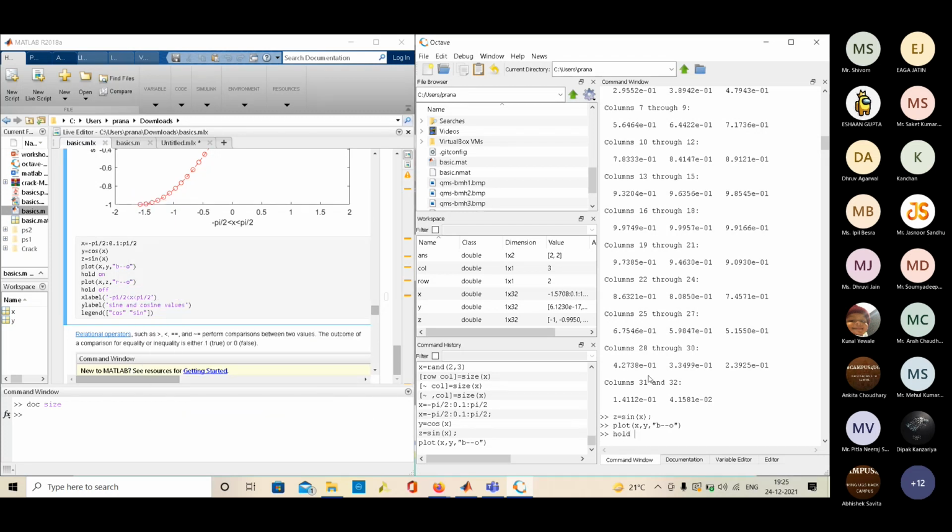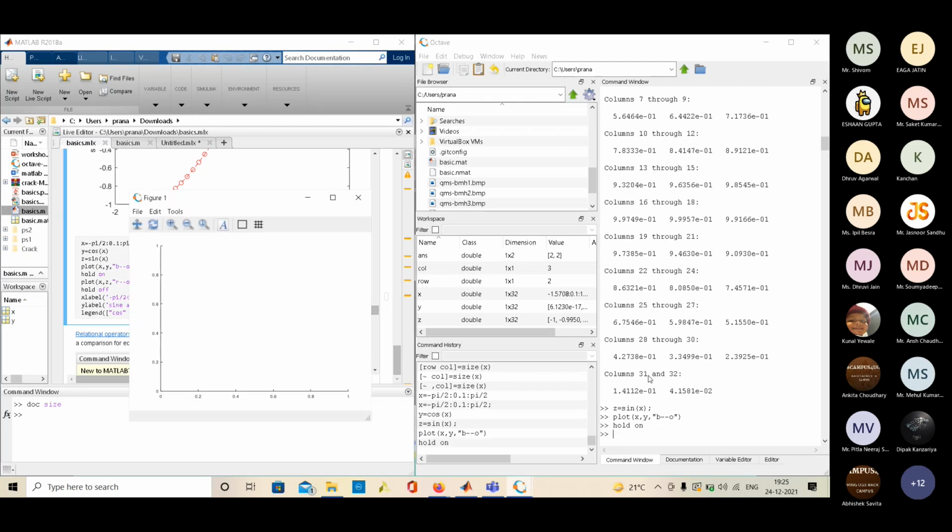Hold on: what it does is wait for further plots to arrive, then it will show the plot. I put z equal to sine x also.